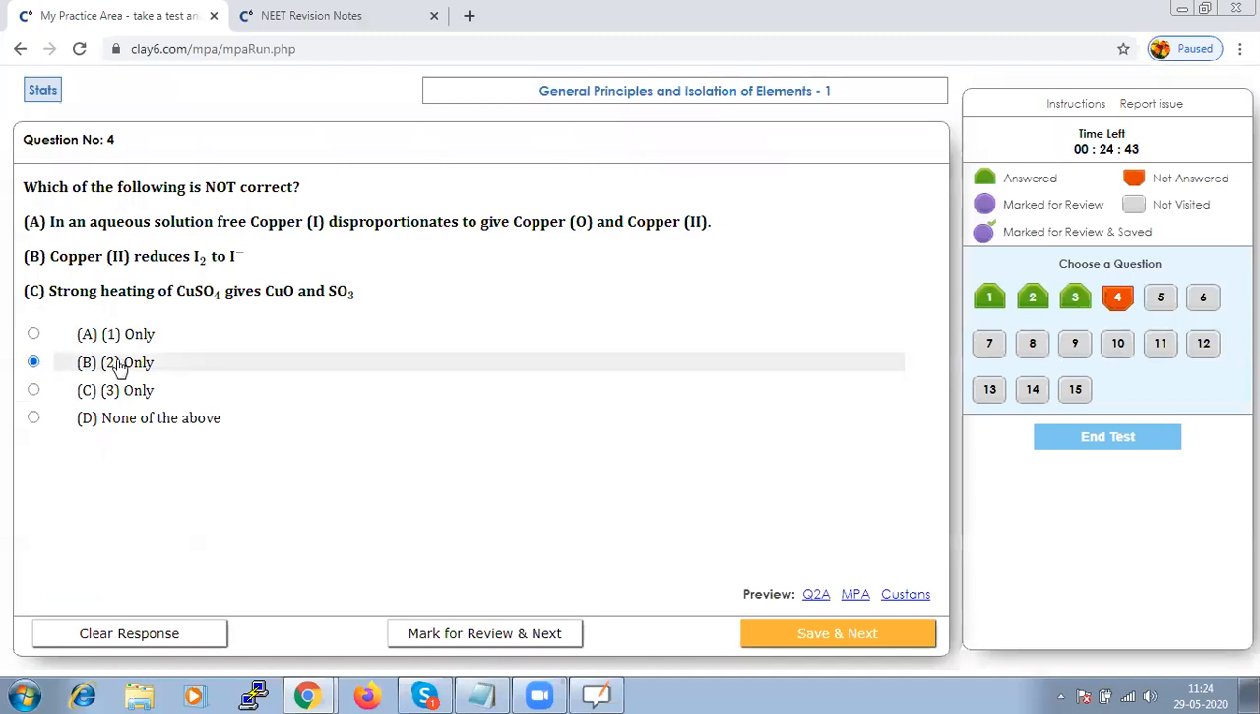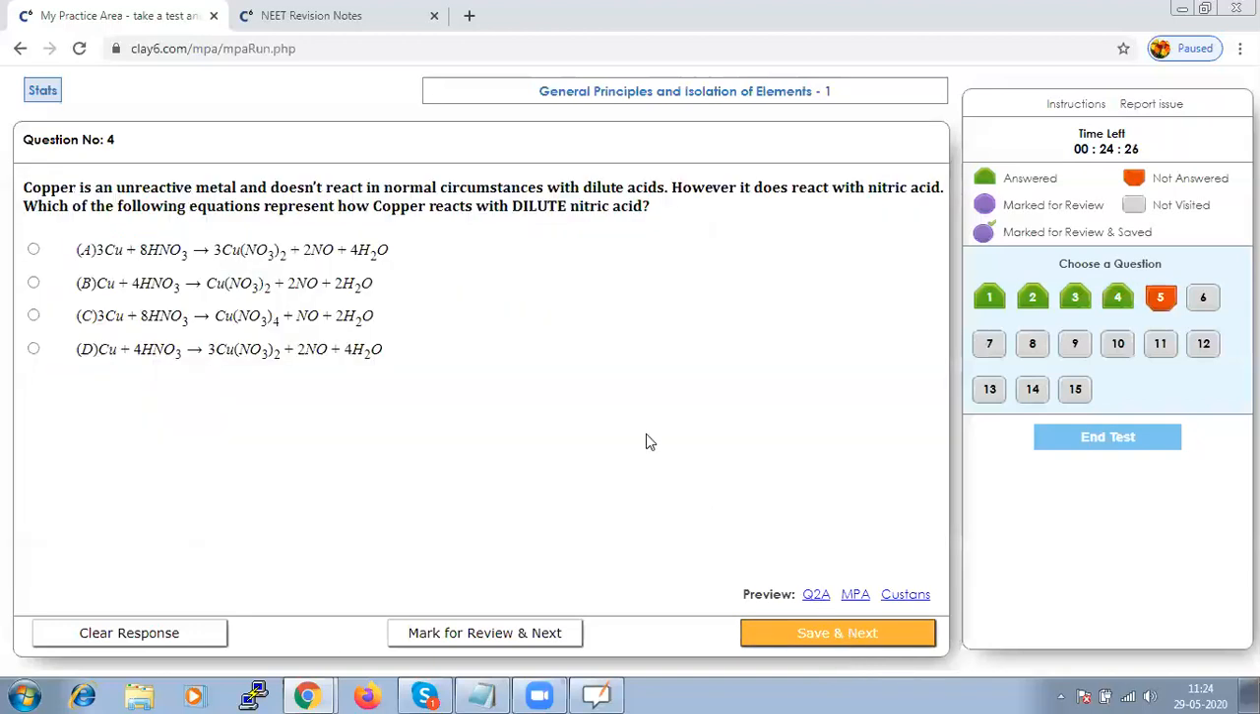This is not correct because they have given here as reduces, but actually it will oxidize, and the question is for not correct. Hence, this is a wrong statement. It will oxidize, it will not reduce. Hence, let us save that and go to next.